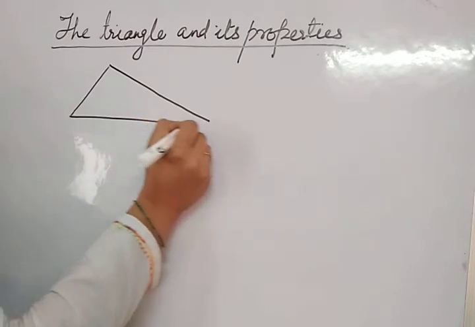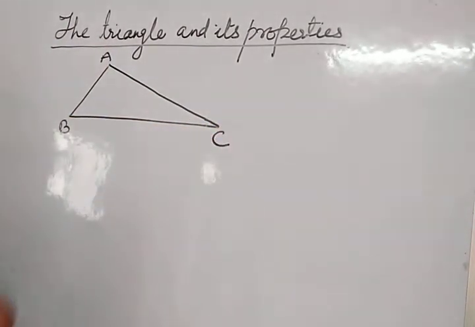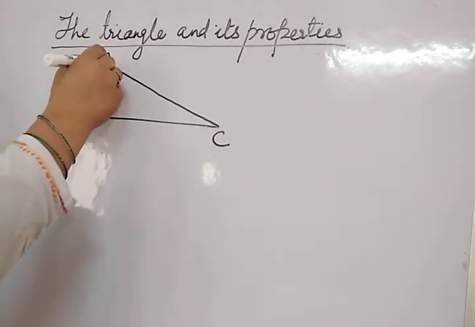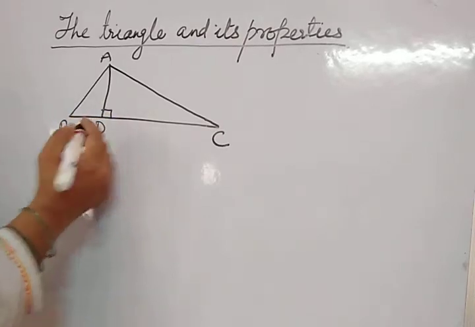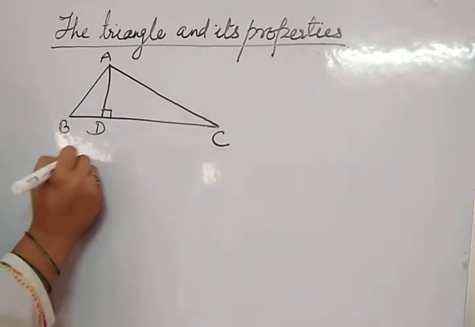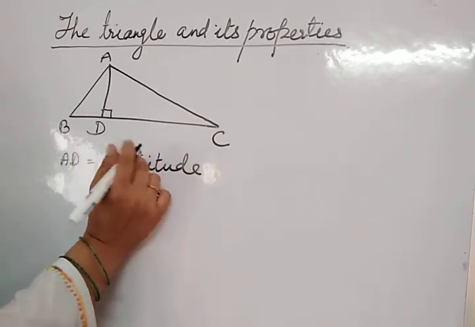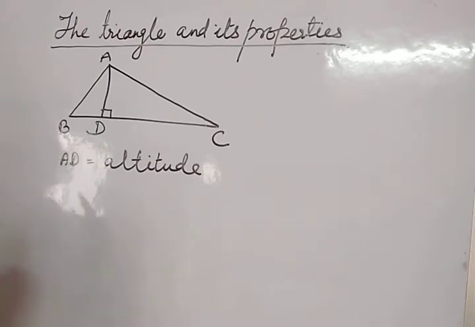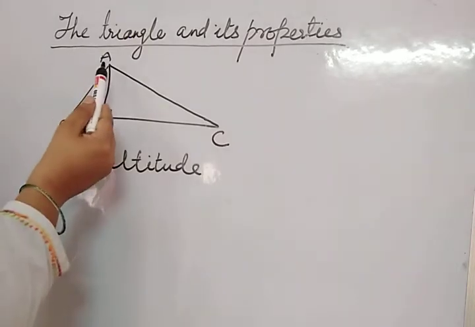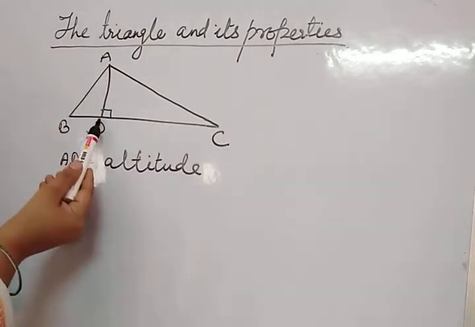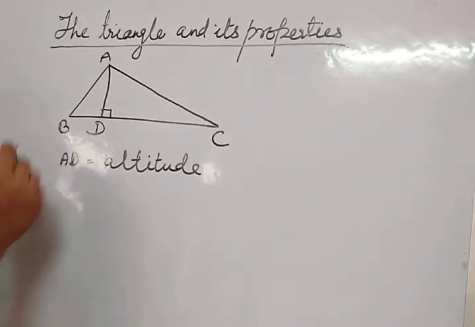This is a triangle ABC. If we draw a perpendicular from vertex A to its opposite side BC, then the line segment AD is called altitude. Okay, so what is altitude? Altitude is a perpendicular which is drawn from the vertex to its opposite side. Okay, so how many altitudes does a triangle have?